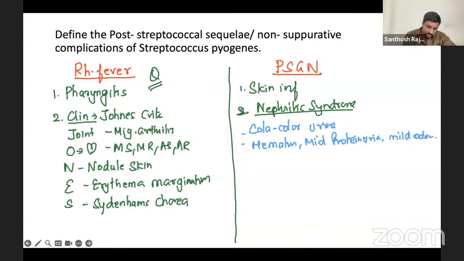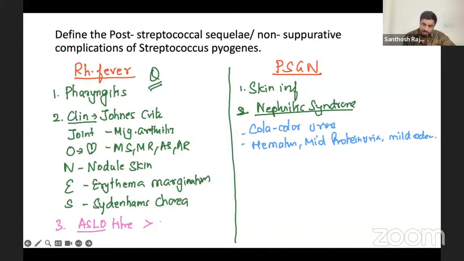Now, the diagnostic part. For diagnosis of rheumatic fever, you have to check the ASLO titer, anti-streptolysin O. The titer should be more than 200, in some places 200.